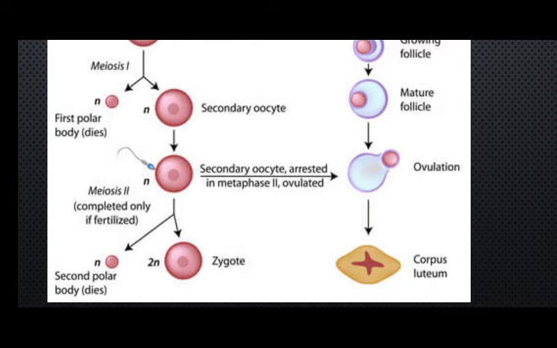Now, what will happen here is that the second nuclear set is going to be rejected in the form of the second polar body, and the remaining part is actually going to become the zygote. This zygote is the primary zygote, which will now fuse with the nucleus of the sperm that has entered inside, and thus the zygote development will begin right from there.